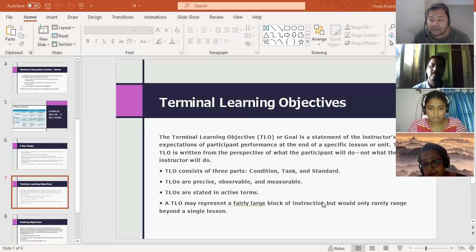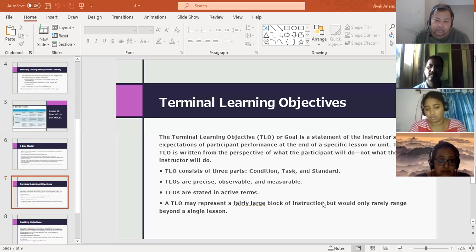Now let me come back to Akalya. Yes, Akalya. Normally when we are talking about objectives, we are talking that it is completely on the participant side and not on the instructor side. Correct. So all the examples that we took are a bit confusing to me. That's all.